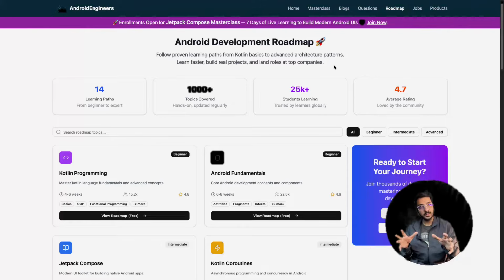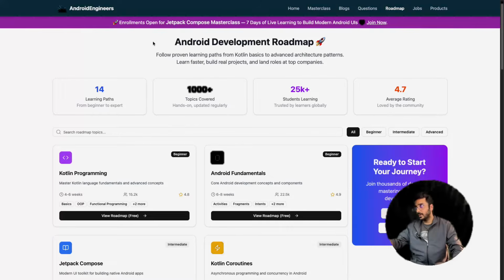Today's video is completely for Android developers who are looking for a complete roadmap: what topics we need to learn and how we can become a job-ready Android engineer, and get jobs in companies like Swiggy, Zomato, Walmart, Cred, and a lot of other big companies. We'll cover a complete roadmap of all the topics, what you really need to learn and why, and how you can become a job-ready Android engineer.